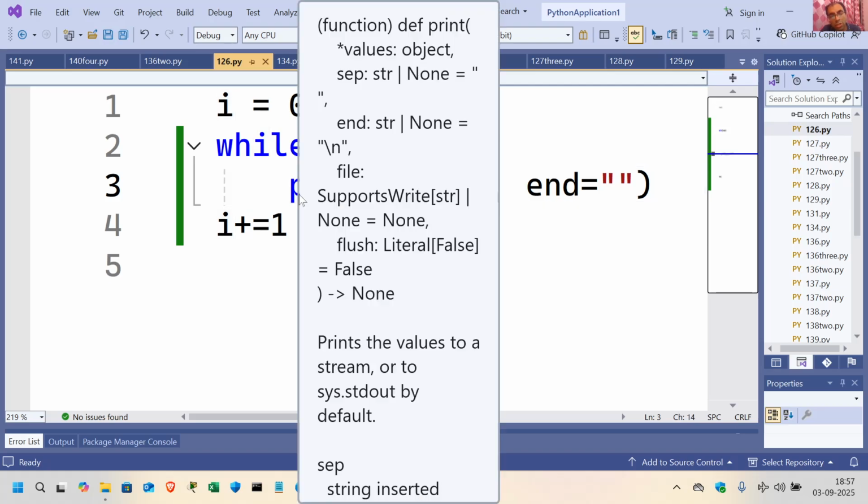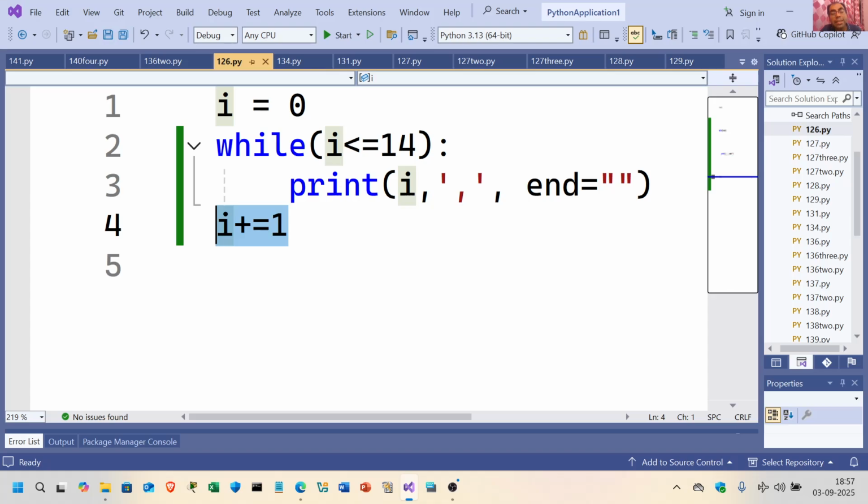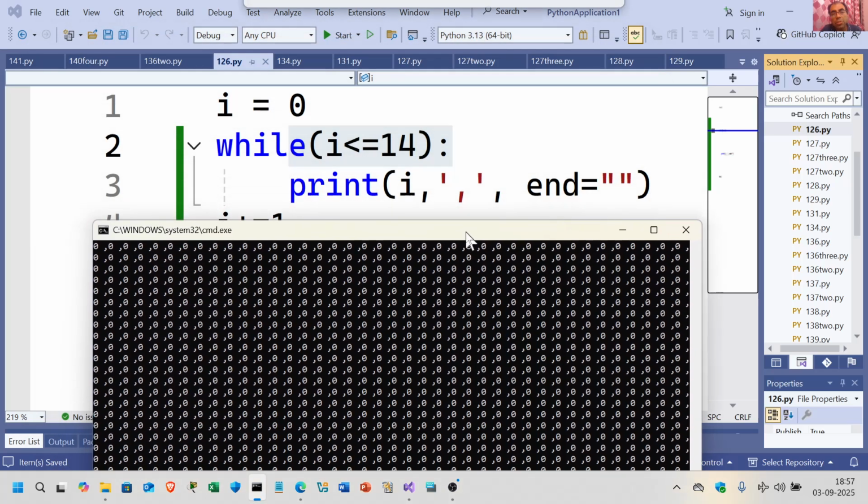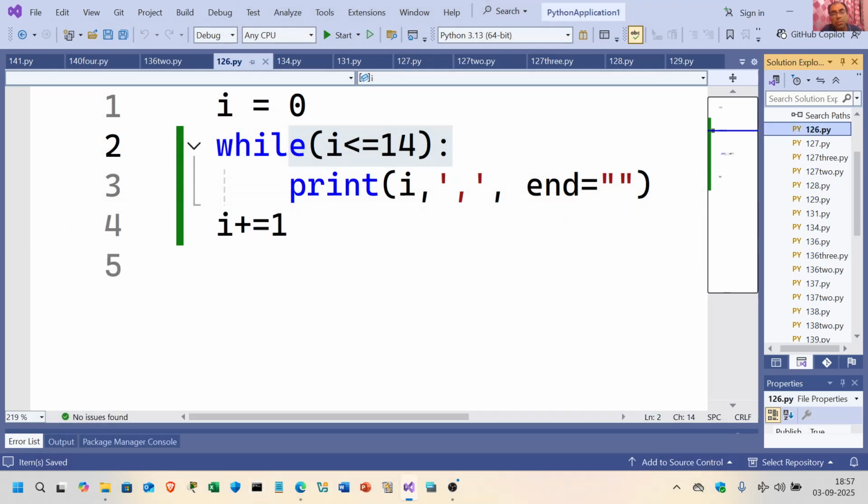So it is going on, going on. It is not getting incremented. If it is not getting incremented, it will never reach 14. Let me show you the output. There you are. Stop it, okay?